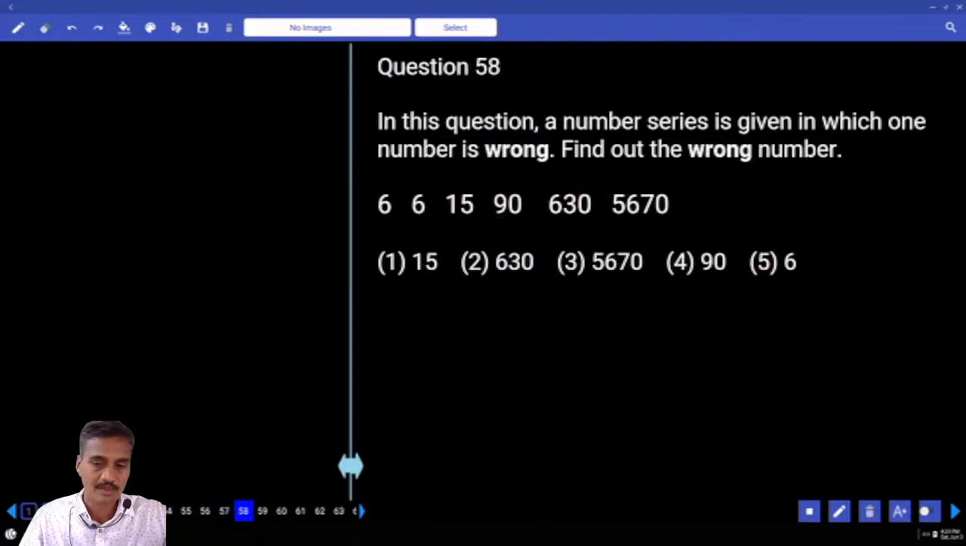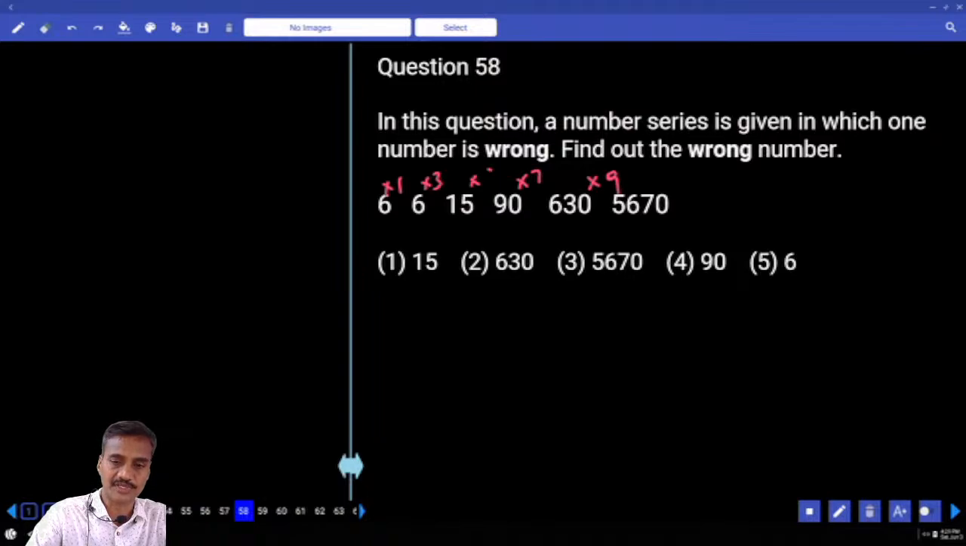Then 58. Now in this 58, 6, 6, 15, 90. Now 6 and 6, what is the number we have? And 6 into how much? And 6 into 1. Here, now 15 and 9. Now 90 and this one, this is into 7 and 63 and this is into 9. 7, 9, 3. What are the numbers missed out? 3 and 5. Now 6 into 3, 18. 18 into 5, 90. Then what is the wrong number? 15 is the wrong number. Hence, choice 1, question number 58.